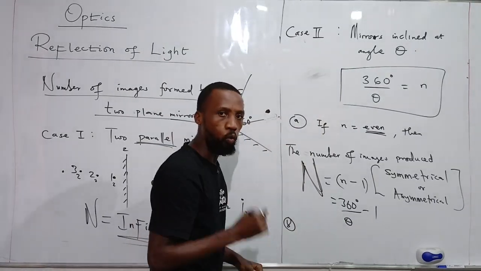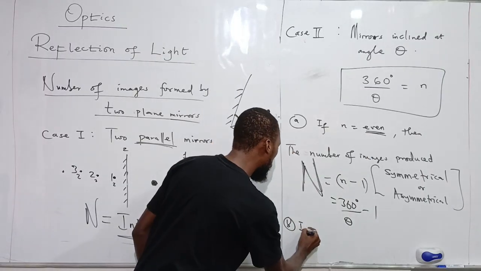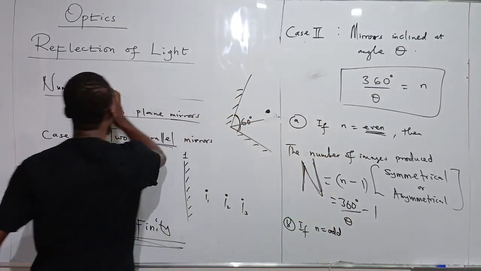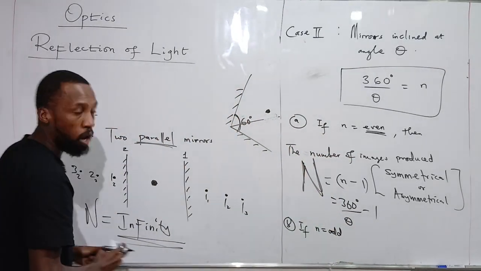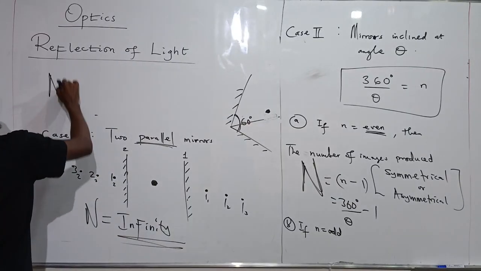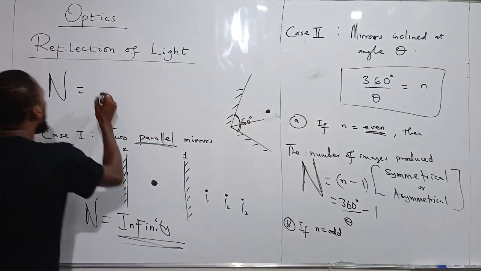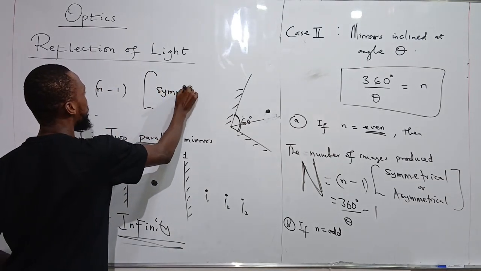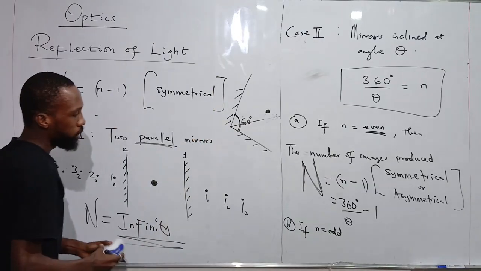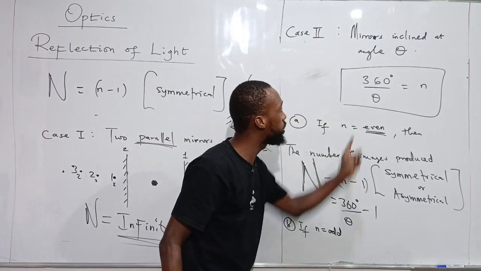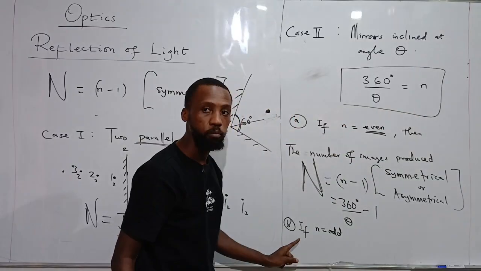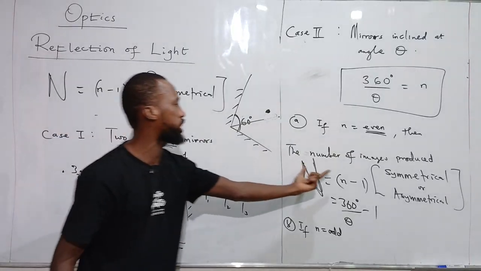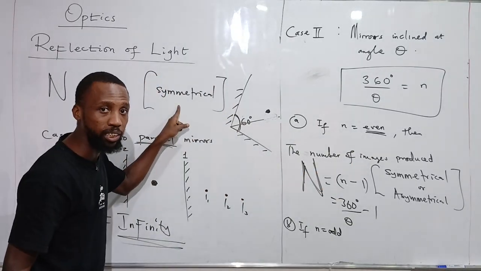Finally, what if n is an odd number? If this n is odd, what will it be? The number of images produced, if this n is odd, will still remain n minus 1 if the object is placed symmetrically. If your n from 360 over theta gives you an odd number, then the number of images formed will be n minus 1, just like the first case, if the object is placed symmetrically.